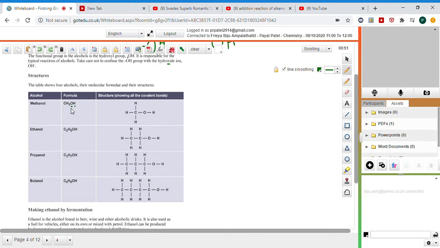Okay, I'll help you. If the number of carbon is 1, as in methane, in the methyl group, it becomes CH3, so CnH2n+1, then OH. Now put 2 in place of n. So C2, 2 by 2, 4 plus 1 equals 5, and OH.